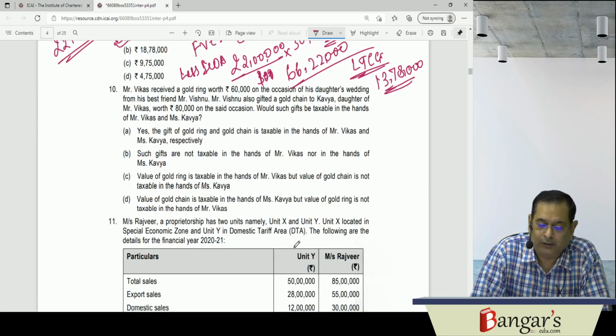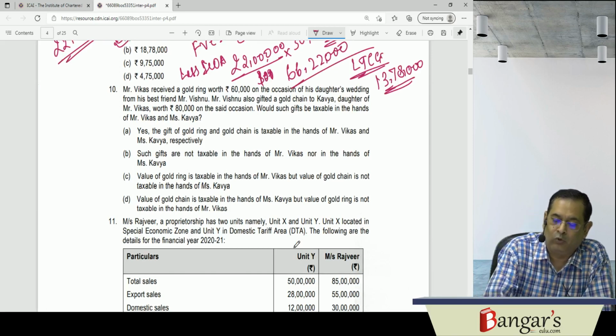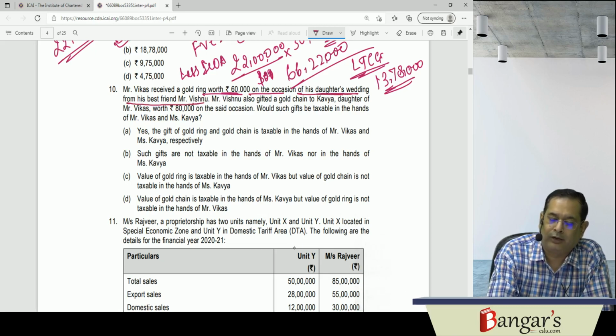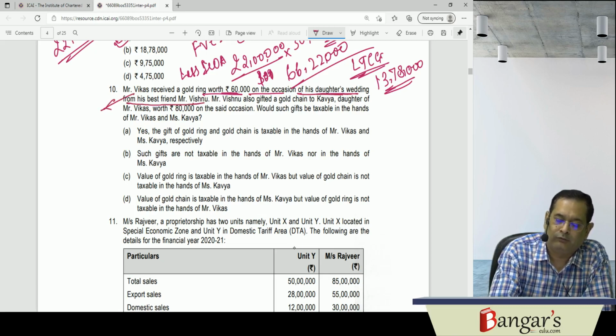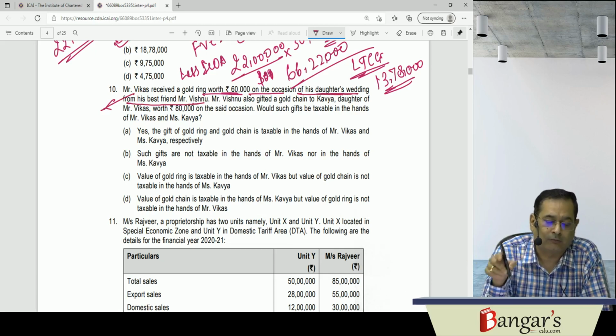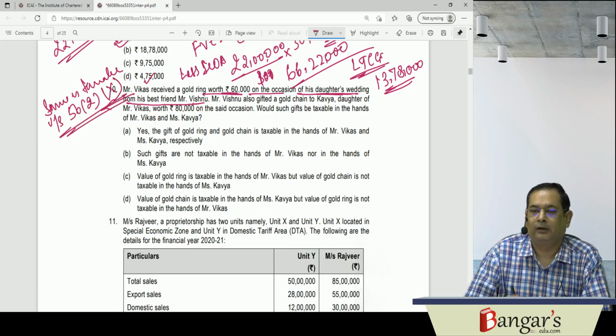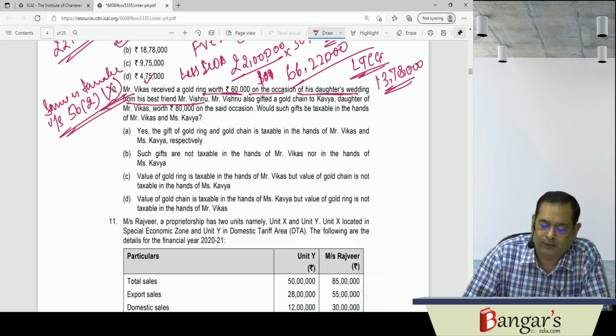Next is the 10th question which we are discussing here. Mr. Vikas received a gold ring worth 60,000 on the occasion of his daughter's wedding from his best friend Vishnu. So since it has been received on the occasion of his daughter's wedding by Mr. Vikas, the same is taxable under section 56(2)(x). It is not received by the daughter, but since it has been received by him, it is not his marriage, it is his daughter's marriage.